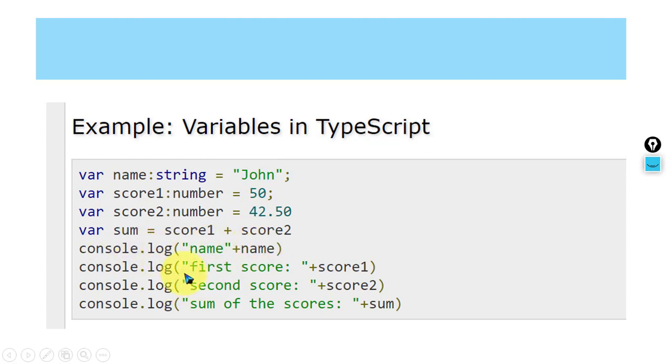Now console.log for score1: the value of score1 is 50, the value of score2 is 42.50, and what is the value of sum? It is the addition of two numbers, 50 plus 42.50, so it's 92.50, right? We have to write this program into a TypeScript file, then compile it, then execute it. So we will see the output of this. We will type it and we will see. Okay.